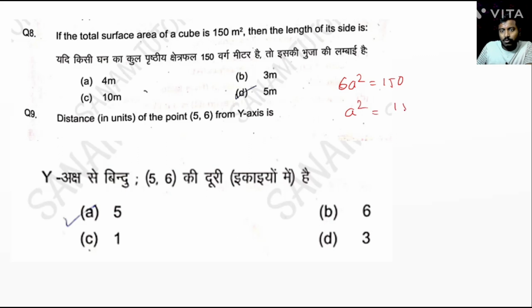If the total surface area of a cube means 6a square equal to 150. Now a square equal to 150 divided by 6. So a equal to 25. Sorry, a square equal to 25 and a equal to 5. So correct answer is 5. Next, distance in unit of the following point 5, 6 from y-axis. Y-axis means you write the x coordinate, that is 5.